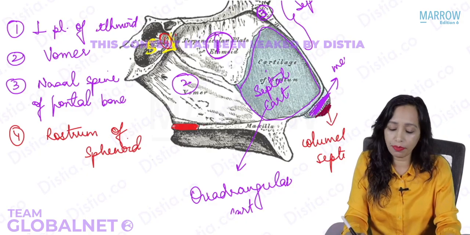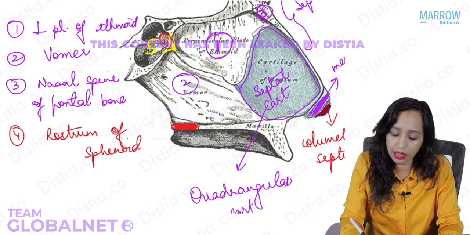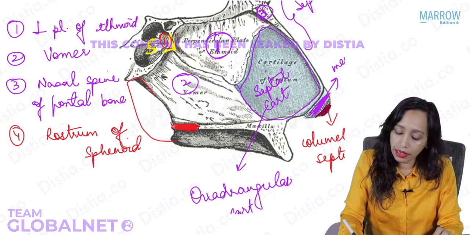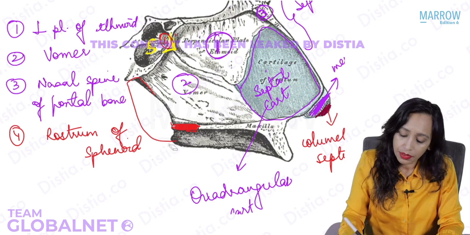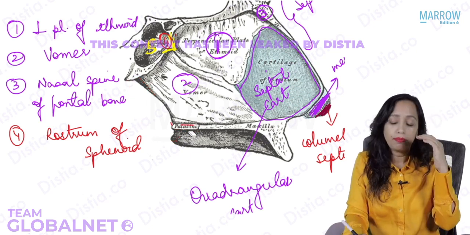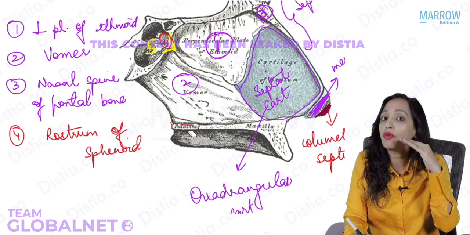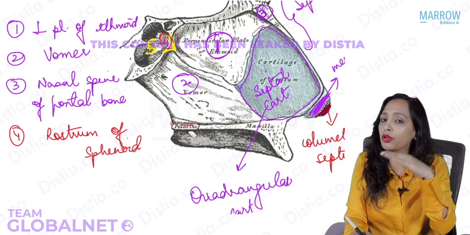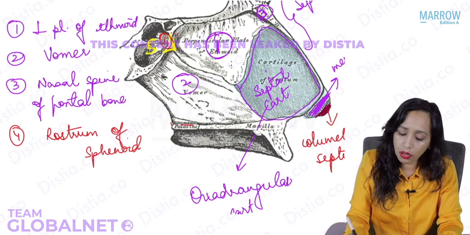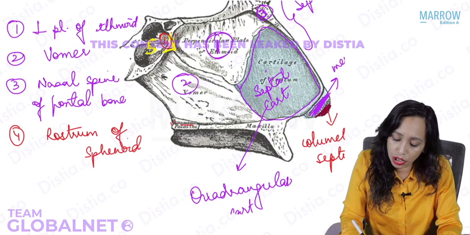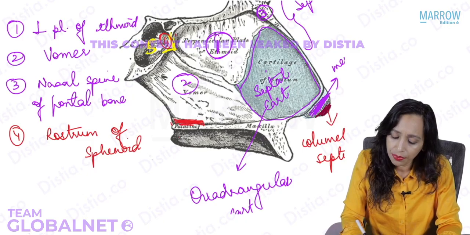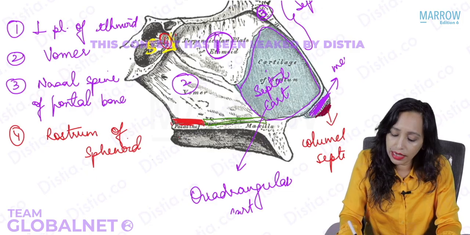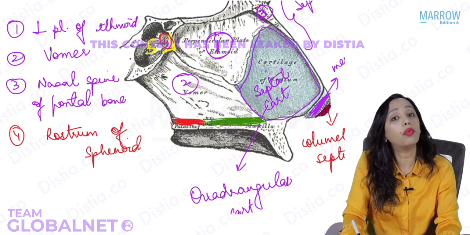I have told earlier also that palatine bone has a horizontal part and it has a vertical part posteriorly. So this is the horizontal part. And anteriorly in the septum, we have the palatine process of the maxilla. So the maxilla gives a plate, that is the palatine plate or the palatine process of the maxilla. Now both these give some projection to the septum. So this is known as the palatine crest, and this is what is known as the crest of maxillary bone.